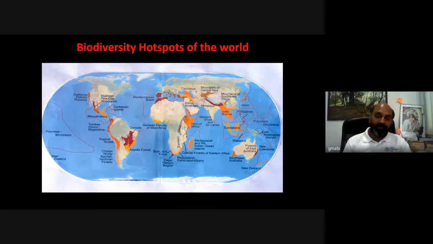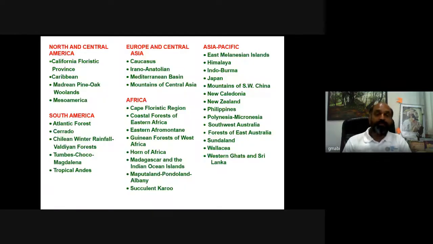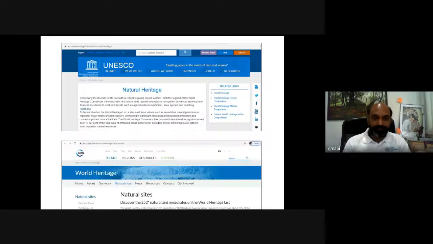So here you can see the biodiversity hotspots of the world. Norman Myers first coined the term biodiversity hotspot, and he described around 35 to 36 biodiversity hotspots throughout the world. And we are fortunate that we have 3 different biodiversity hotspots. You can see the checklist of various hotspots throughout the world.